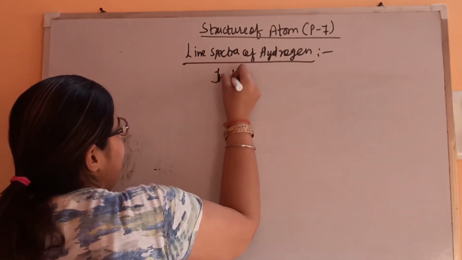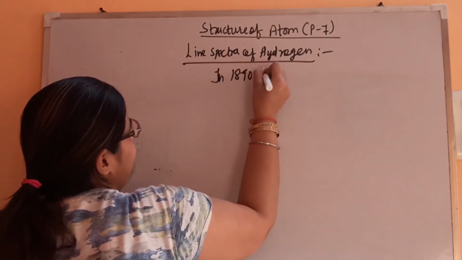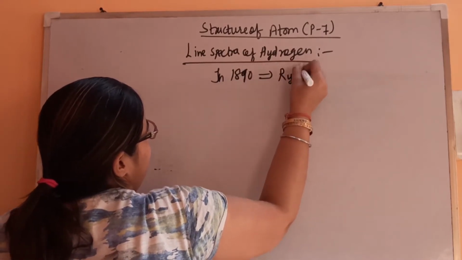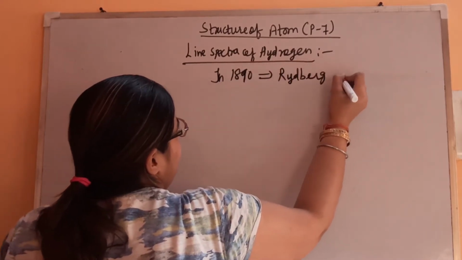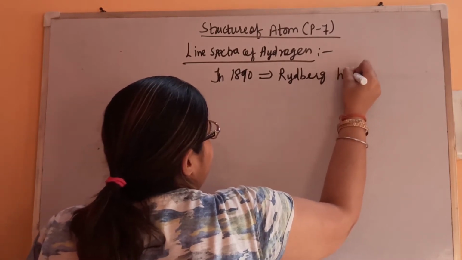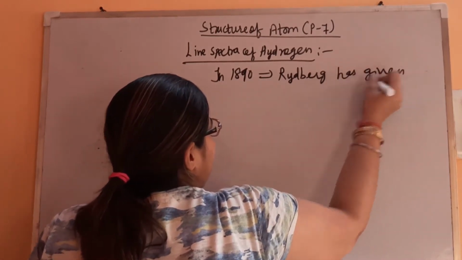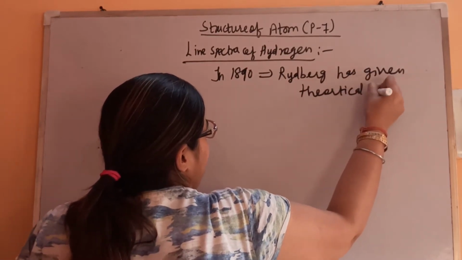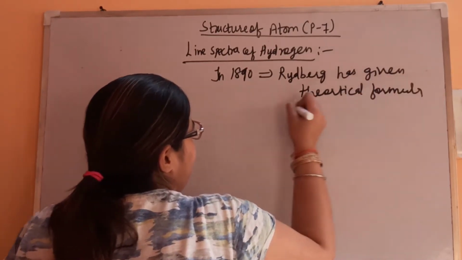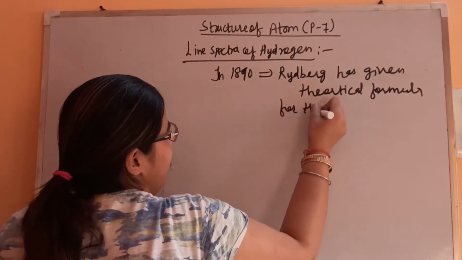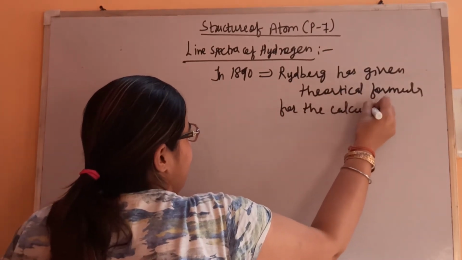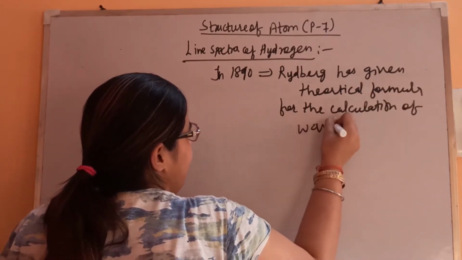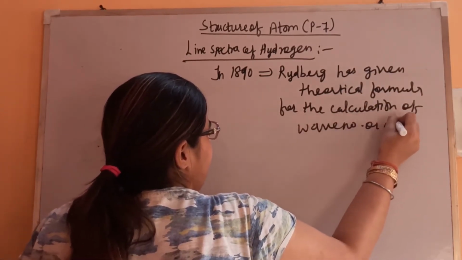Okay, in 1890, Rydberg has given a theoretical formula for the calculation of wave number or wavelength.